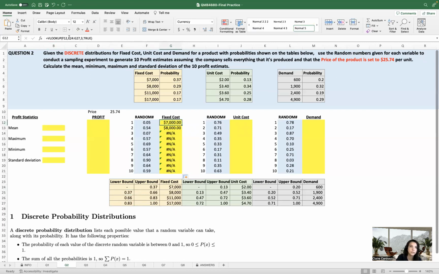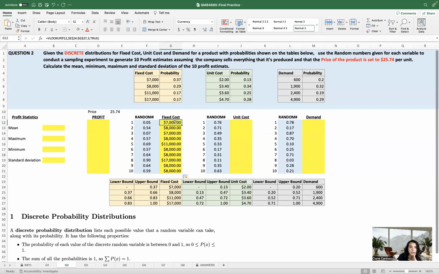So we have to lock these numbers. To lock, I'm just gonna use Fn and F4 on my Mac. Okay, so they're locked. Perfect. So now you can drag them down. I'm not locking the number 3, and of course not the lookup amount.